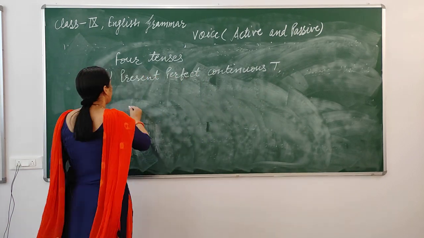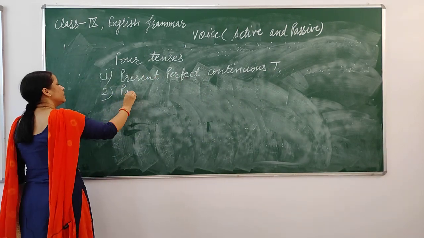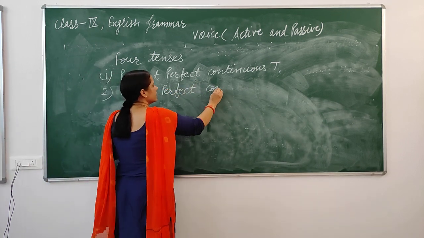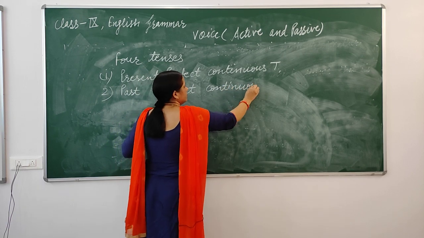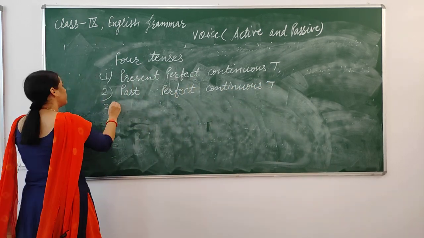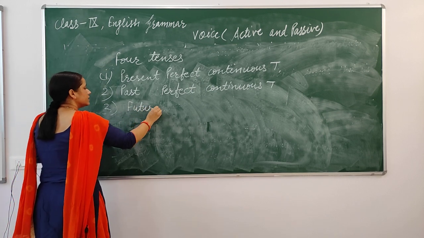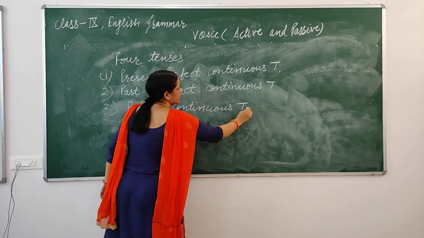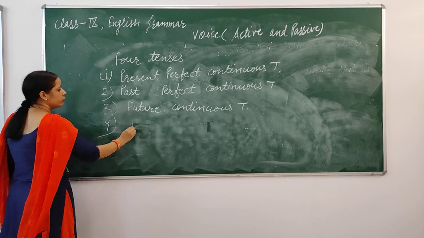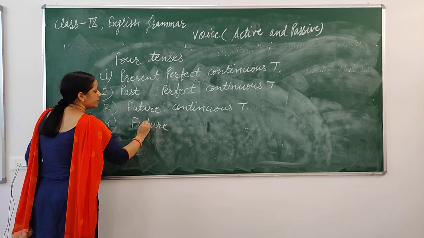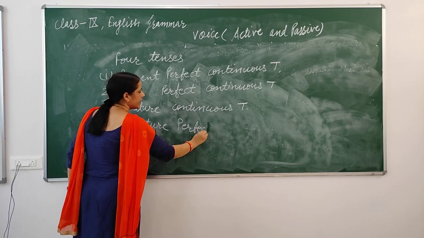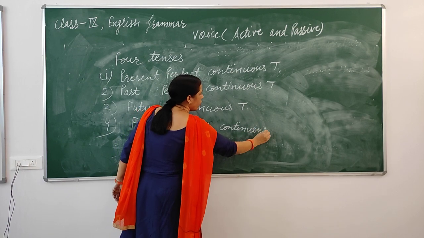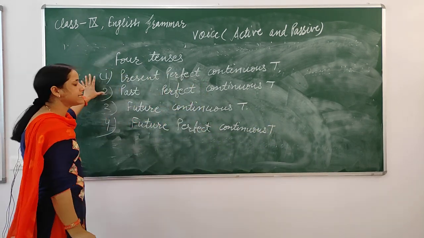After that past perfect continuous tense. Third one is future continuous tense. After that fourth one is future perfect continuous tense. These four types of tenses are not converted into passive voice form.